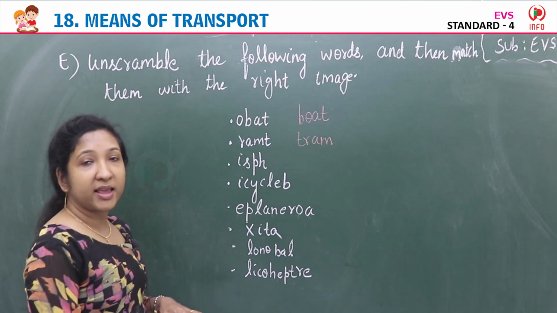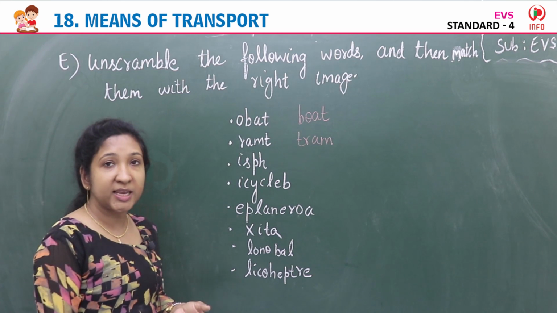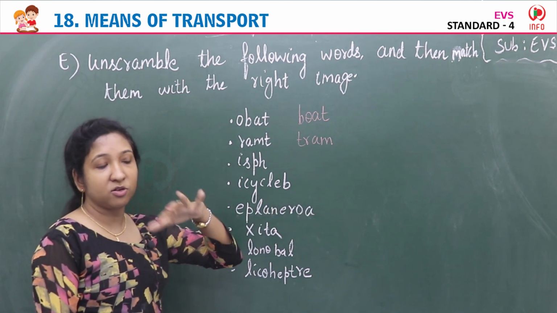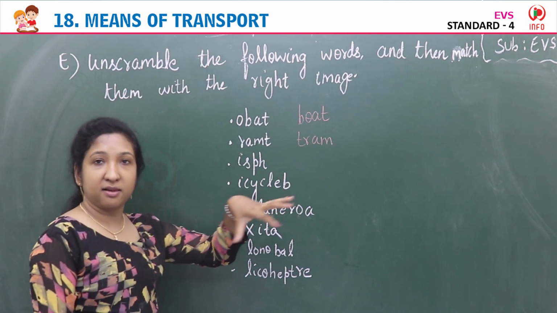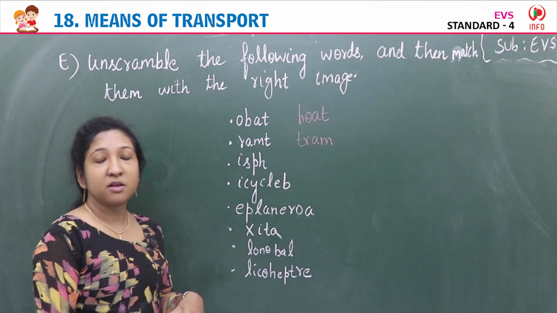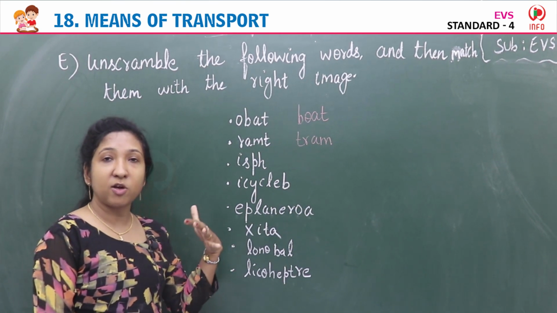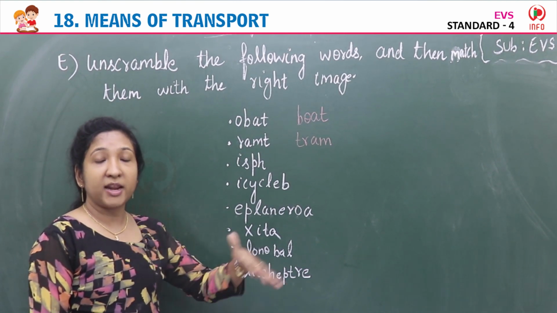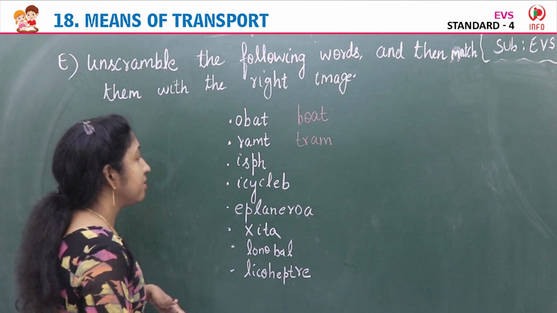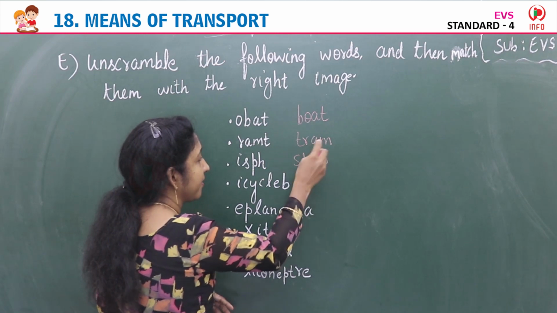Tram is a vehicle, a passenger vehicle it is, carrying passengers. It runs on electricity and it runs on rail that is laid on the tramway, it means on public road. It is also called streetcar, something like that, but it runs on the rails that are laid on a public road. There is tram vehicle. Then ISPH, it's ship, SHIP, ship.